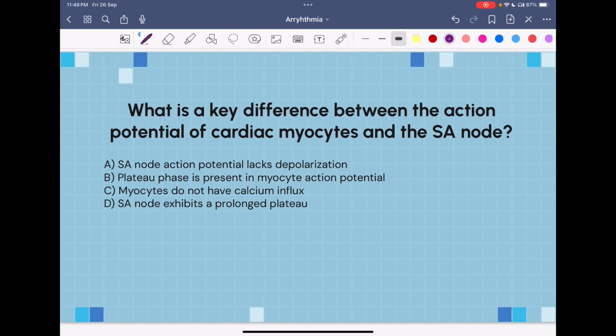What is the key difference between the action potential of cardiac myocytes and SA node? SA node action potential lacks depolarization. No, both of them have depolarization. There's a plateau phase present in the myocyte action potential. Yes, as we saw, the plateau phase is only present in the myocardial action potential. Myocytes do not have a calcium influx. No. SA node exhibits a prolonged plateau. No, plateau phase only occurs in the myocardial action potential.